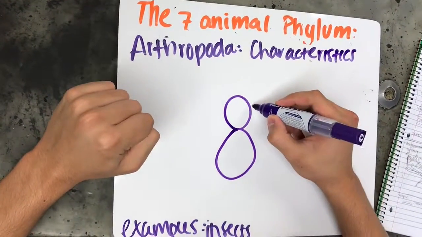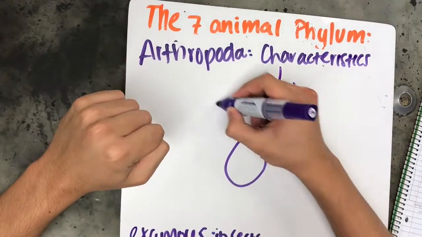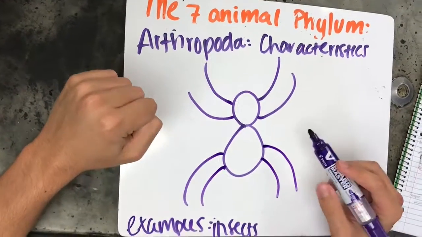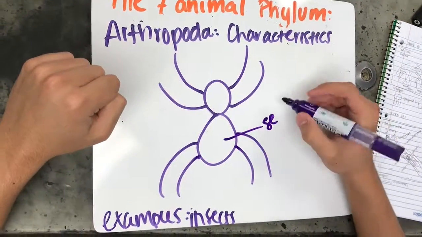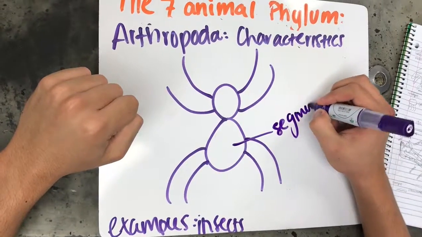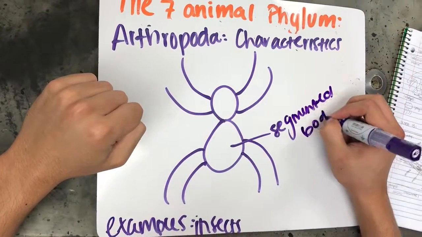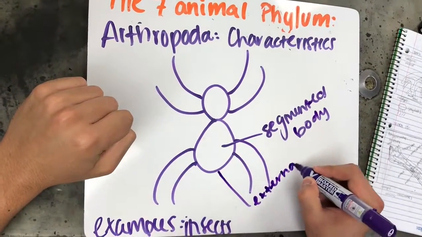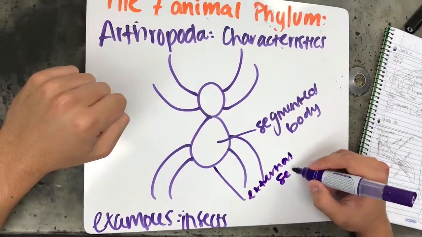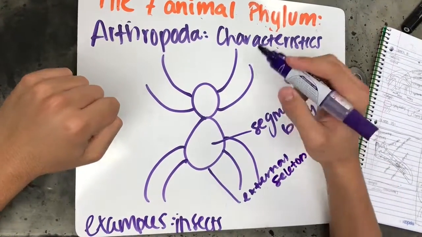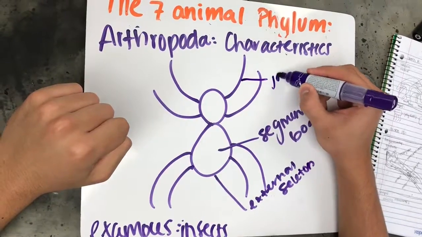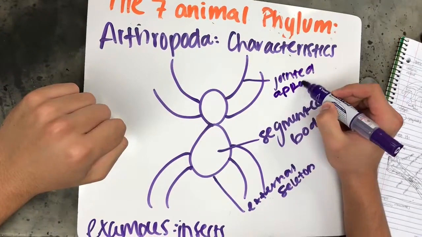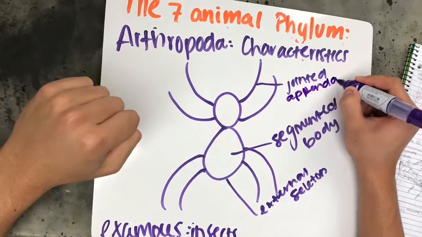Arthropoda. This drawing shows the basic characteristics of the arthropoda, which are jointed appendages, a segmented body, and an external skeleton. They are unique because they all have an exoskeleton made of chitin. It's the largest animal phylum, with segmented bodies and jointed limbs for walking, swimming, feeding, or sensing. The exoskeleton places a restriction on their sizes. They are not really big because they must shed their exoskeleton and produce a larger one to grow.